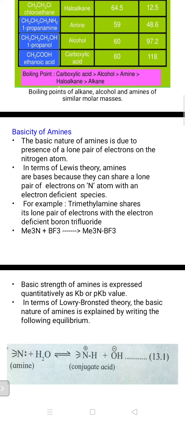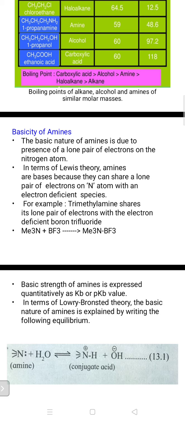That's why we can say that nitrogen atoms are electron donating species, and those which are electron donors are Lewis bases, and that's why amines are basic in nature.